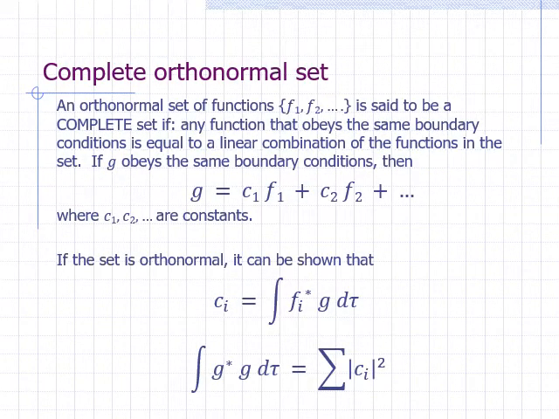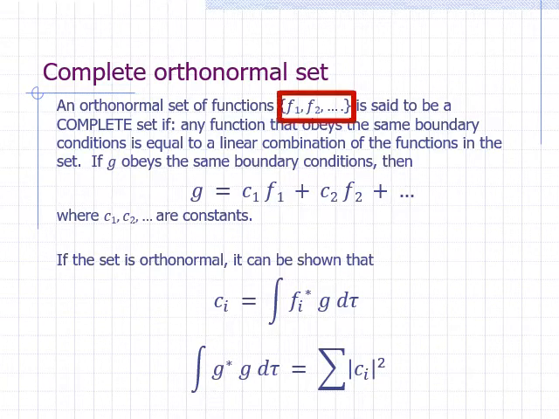One of the assumptions in postulate 4 is that a Hermitian operator that corresponds to a dynamical property has a complete orthonormal set of eigenfunctions. We already know what orthonormal means. What do we mean by a complete set? We say that a set is complete if we can write any function that obeys the same boundary conditions as a linear combination of functions in the set.